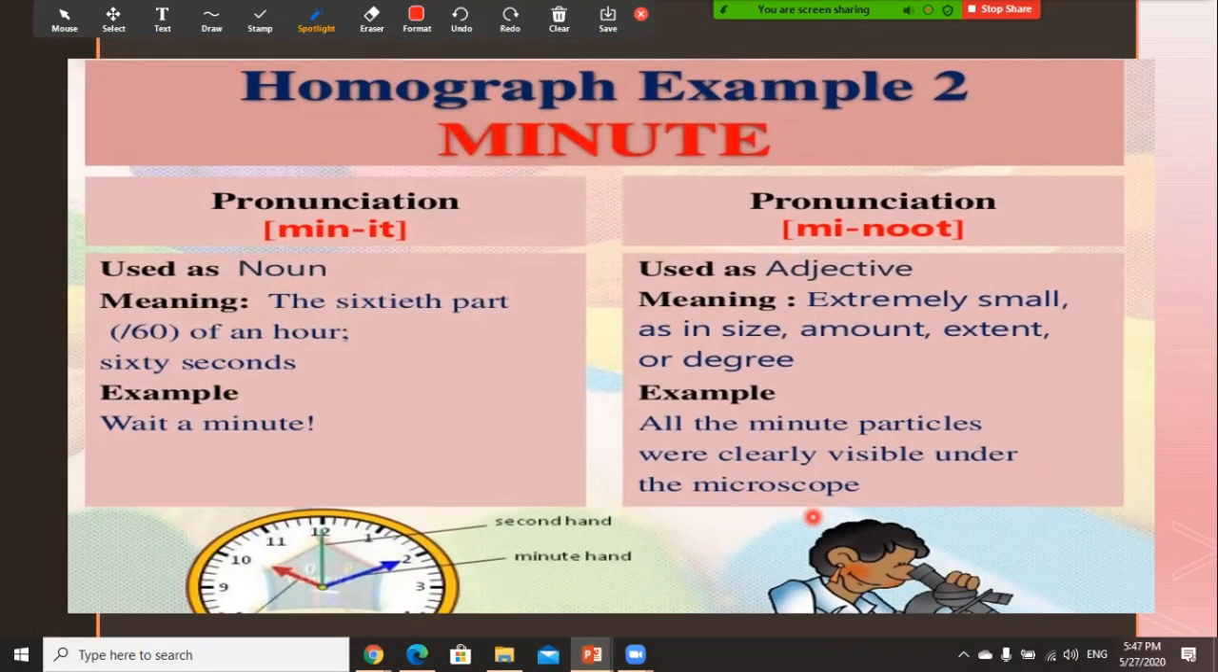We have the word minute. The first minute is a noun. It means the sixtieth part of an hour, as you just learned on the clock, a minute is 60 seconds. Wait a minute. But the other minute is an adjective, extremely small. If you have something so minor and so small, very, very small: all the minute particles were clearly visible under the microscope.